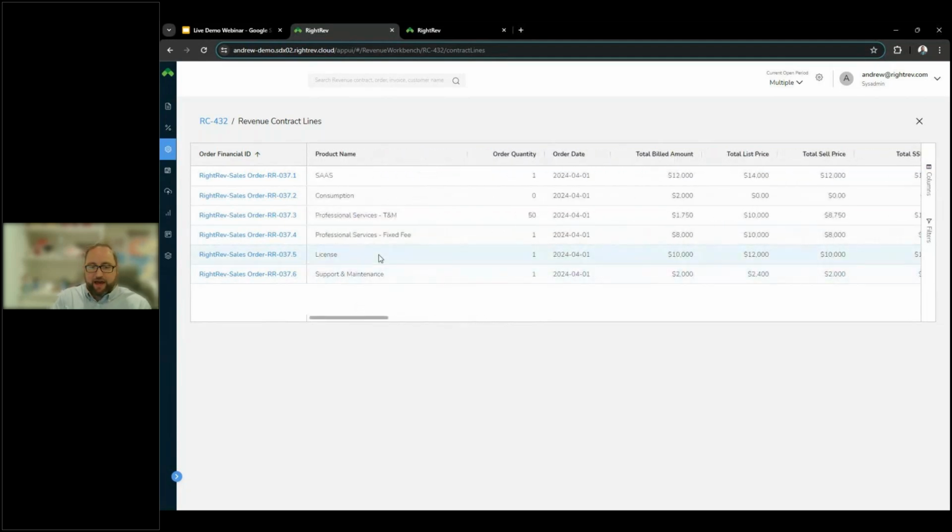The last items that I've added for today's demonstration are just a license item that is being recognized immediately, and a support and maintenance item that's associated to that, which is recognizing ratably.